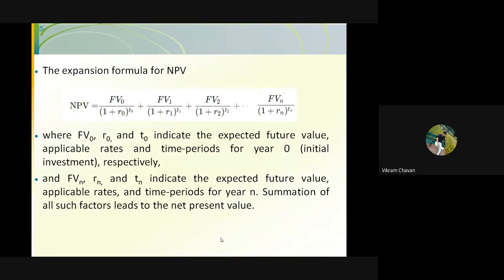Then T1, T2, T3 are the time periods: 0, 1, 2 in this manner, up to n time periods. So this is the formula which is useful to calculate the net present value.